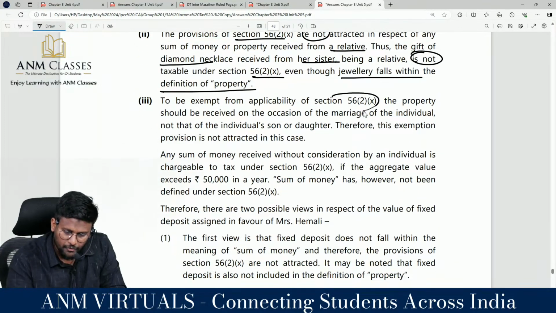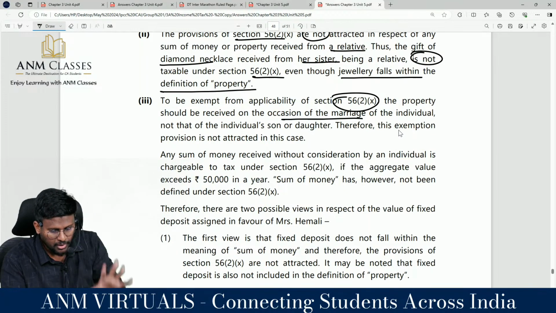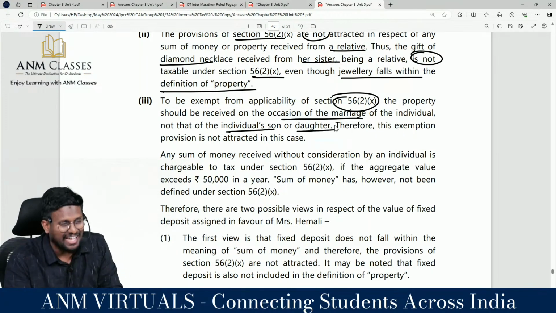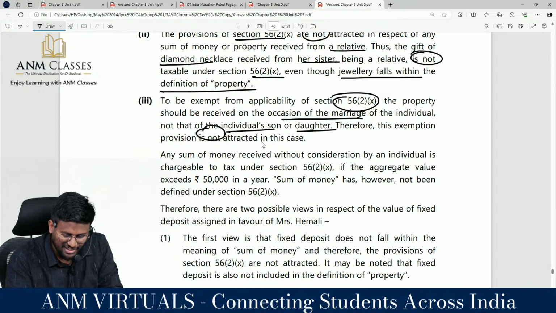To be exempt from applicability of section 56(2) clause 10, the property should be received on the occasion of the marriage of the individual, not that of the individual's son or daughter. Therefore, this exemption provision is not attracted in this case.